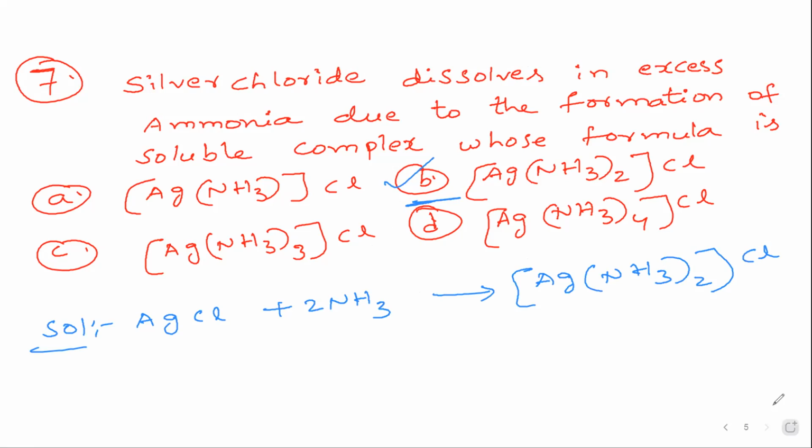Question number 8. Please note down. Which of the following does not exhibit optical isomerism? As I told you, I'll do questions based on Werner's theory and isomerism.